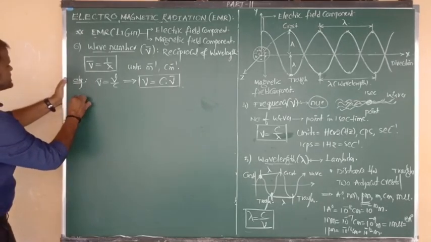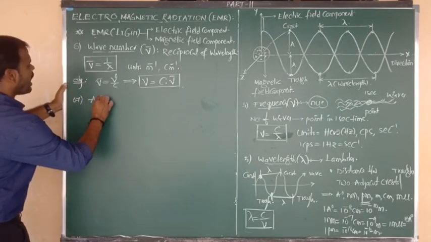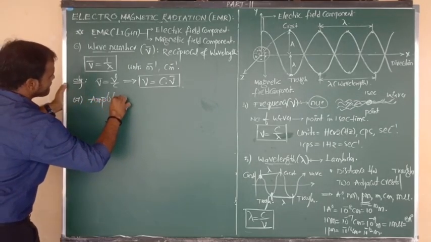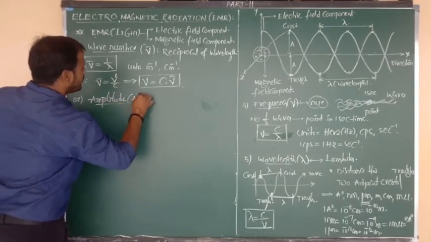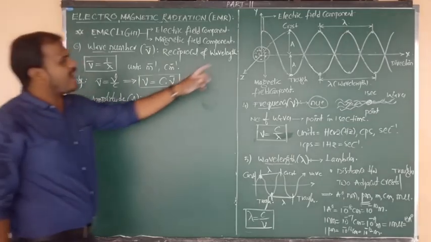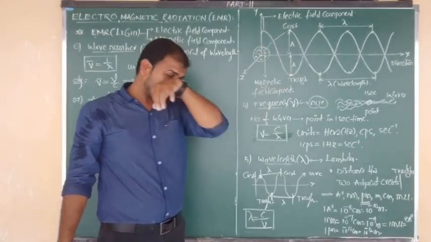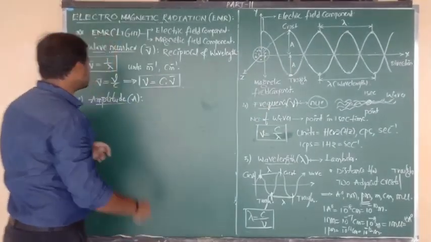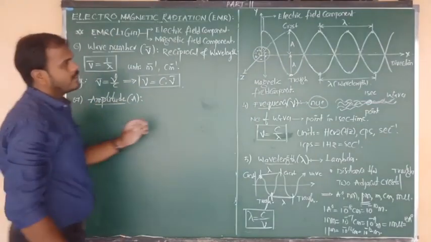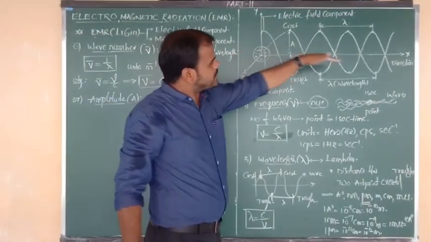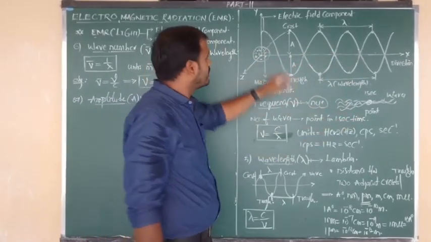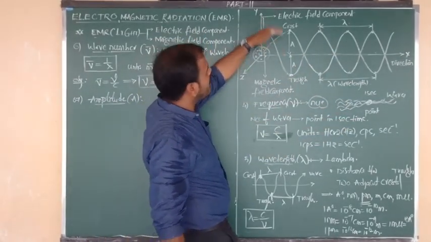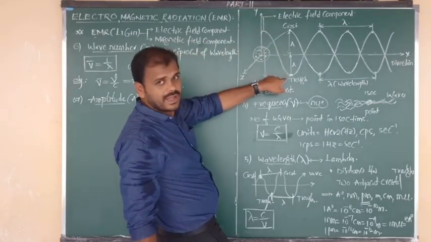Now, property number 7, that is about the amplitude. The symbol of amplitude is capital A. Already the diagram I have told you. So see the meaning. What is meant by amplitude? With respect to the central axis X, the direction of propagation X, this one we have to say is the height, and this one is the depth.